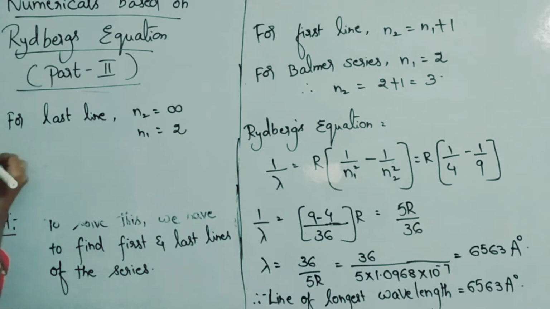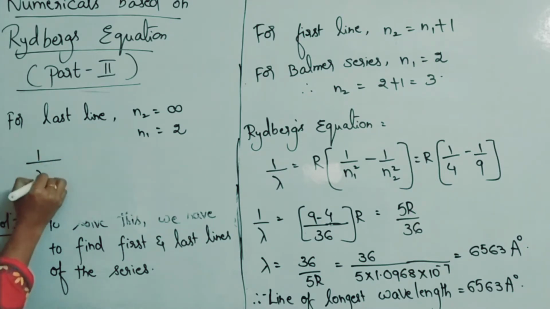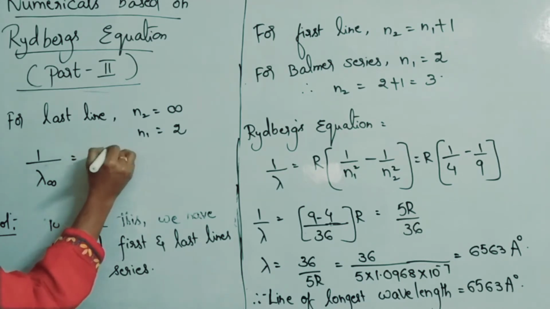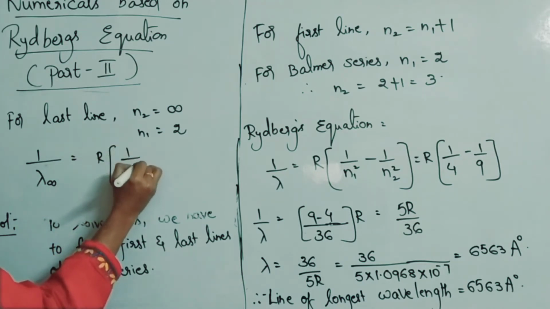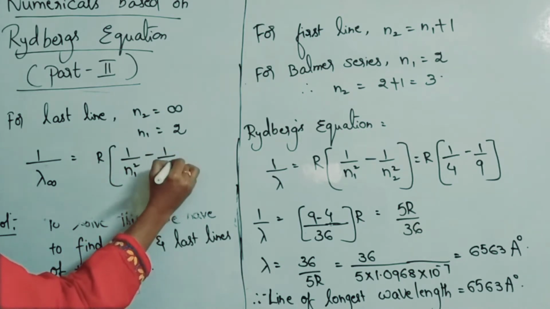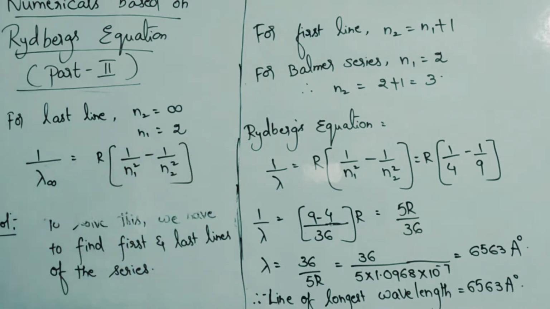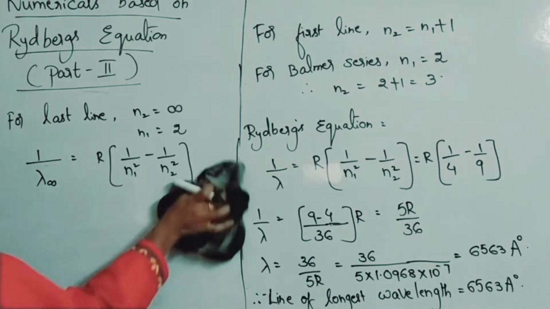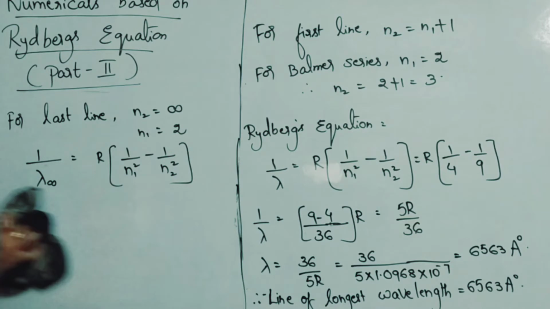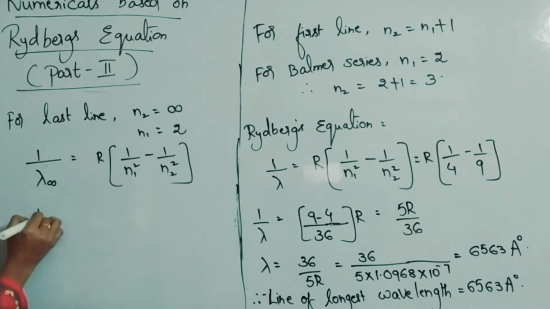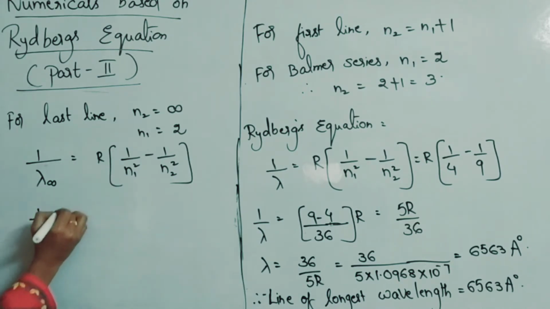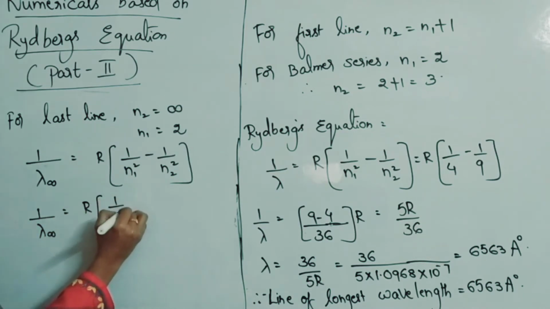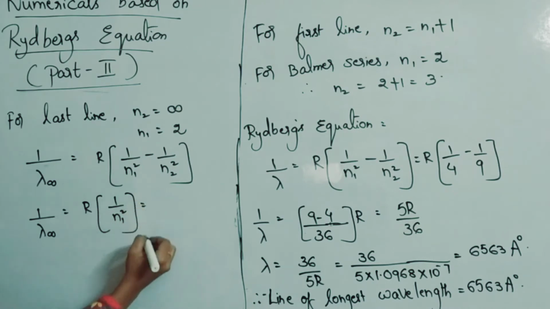Use the Rydberg's equation. 1 by lambda infinity is equal to R into 1 by N1 square minus 1 by N2 square. However, N2 is infinity, so 1 by N2 square will become 0. So 1 by lambda infinity is equal to R into 1 by N1 square only. R value is given how much?